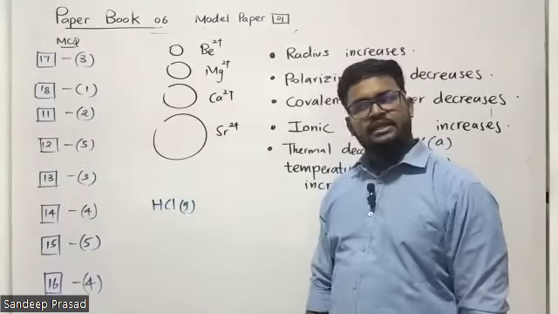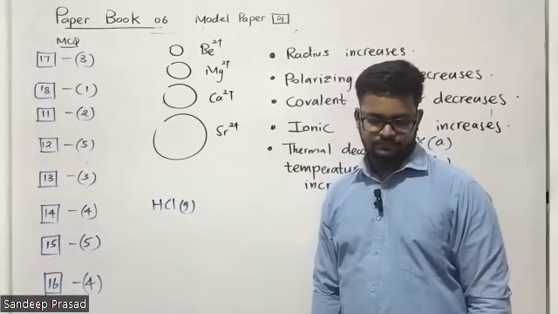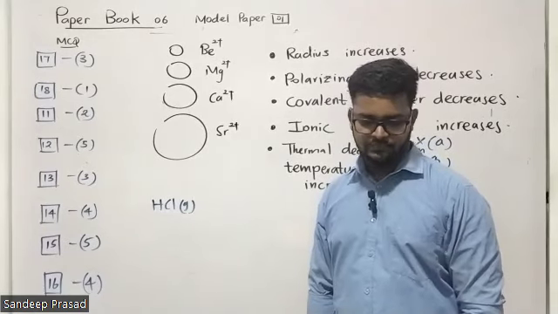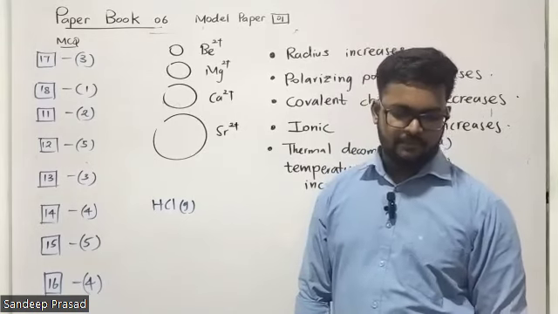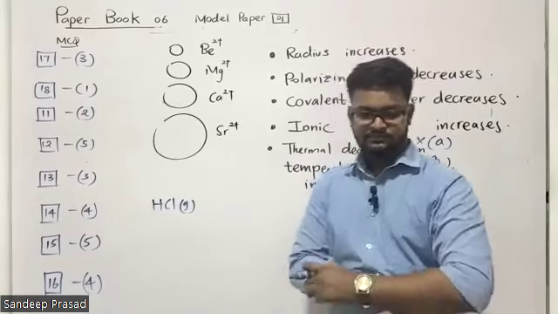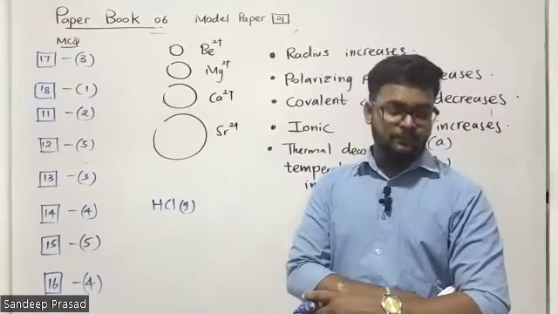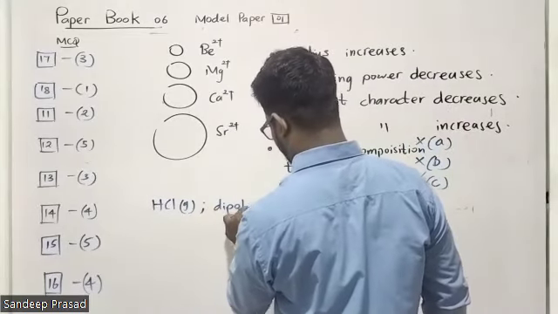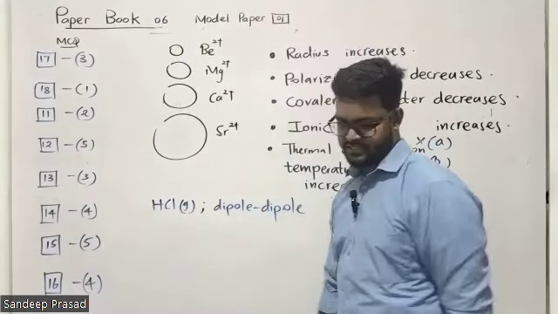Between HCl gas molecules, what is the secondary interaction type that we can see? Dipole. Remember, these are dipole interactions because these are polar molecules.